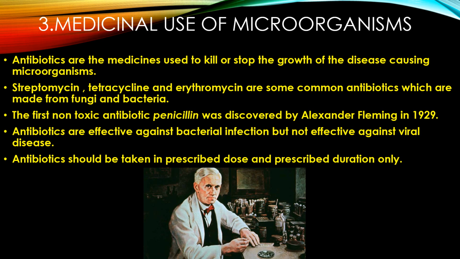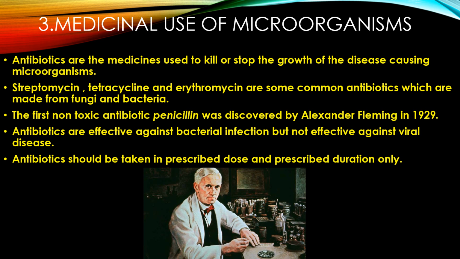The antibiotics are manufactured by growing specific microorganisms. These days, a large number of antibiotics are being produced from microorganisms such as fungi and bacteria. Some examples are penicillin, streptomycin, erythromycin, tetracycline, etc. The first antibiotic, penicillin, was discovered by Alexander Fleming in 1929. It was discovered by chance.